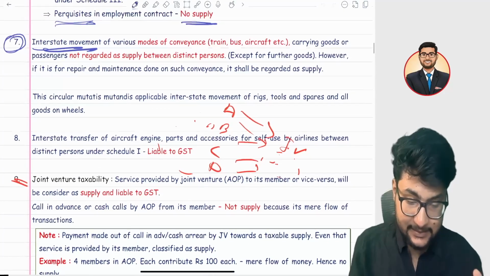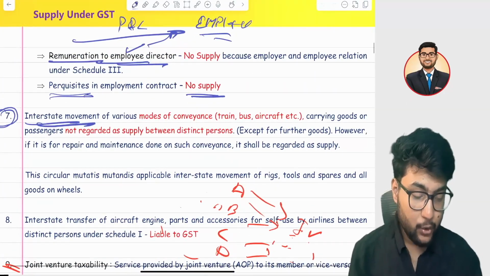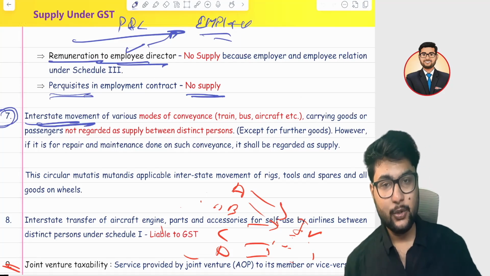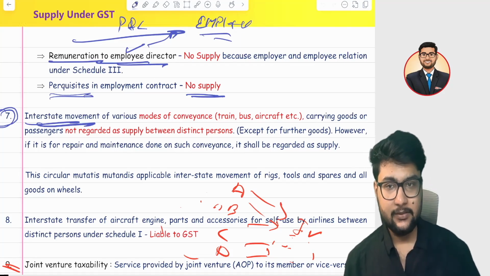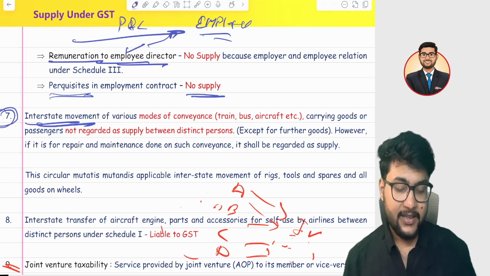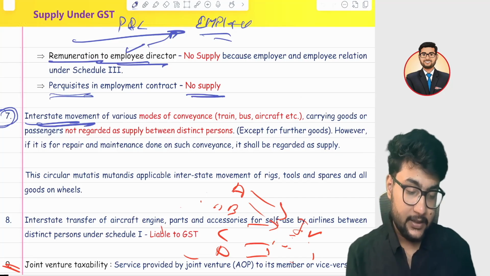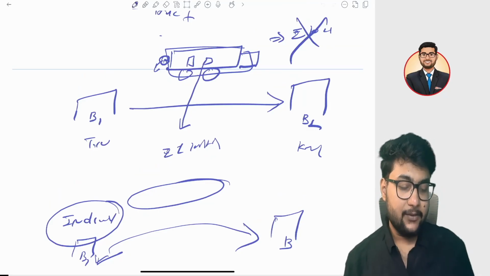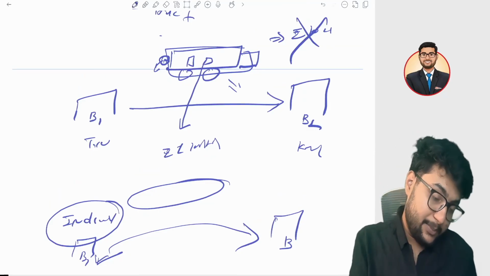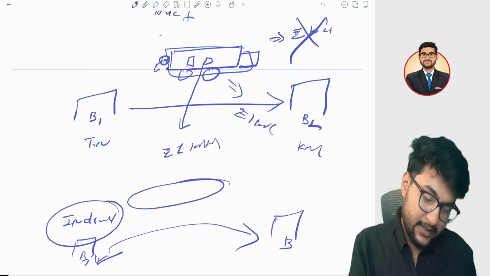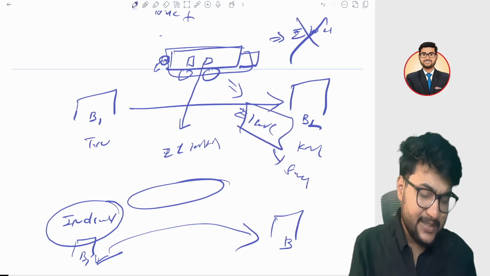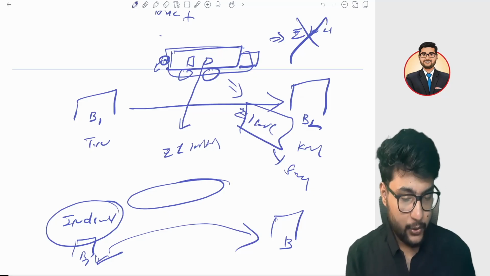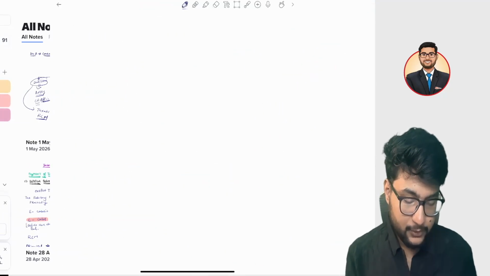So any supply of mode of conveyance is not a supply, even though it is between related persons, distinct persons. But in case there is repair and maintenance, suppose I am sending my truck for repair, and the repair expense amounts to rupees 1 lakh. In that case, it is a service, because repair service is a service, and on repair you have to pay the tax. I hope it is clear.